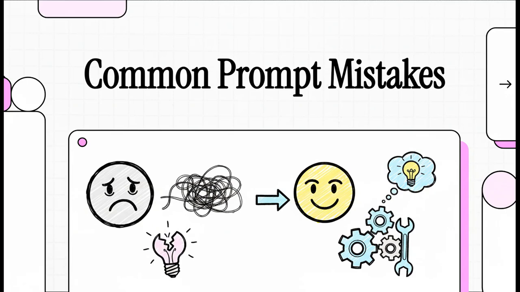All right, let's just jump right in. Have you ever spent what feels like forever writing an AI prompt, thinking you nailed it, only to get back something, well, kind of useless? Maybe it's generic, maybe it's just wrong. We've all been there, but here's the good news. This is almost always a solvable problem.